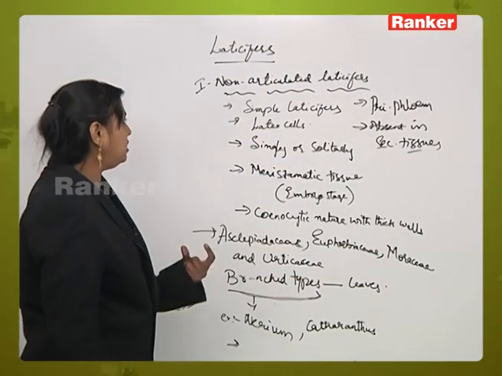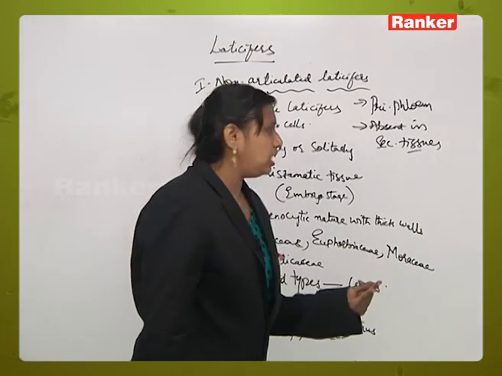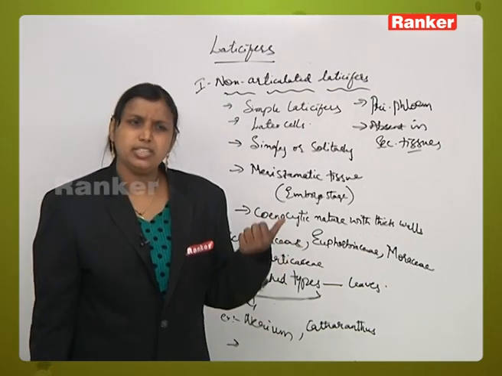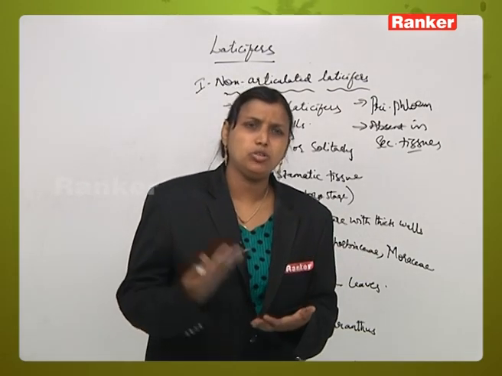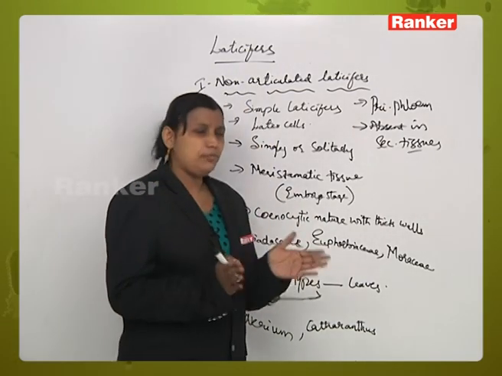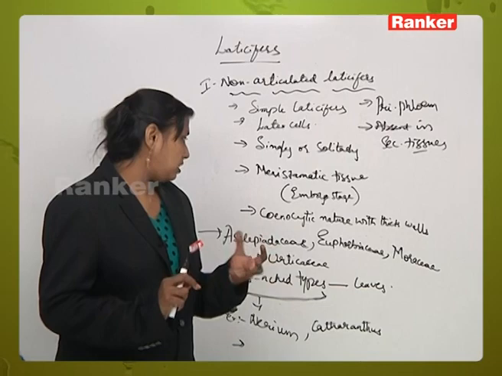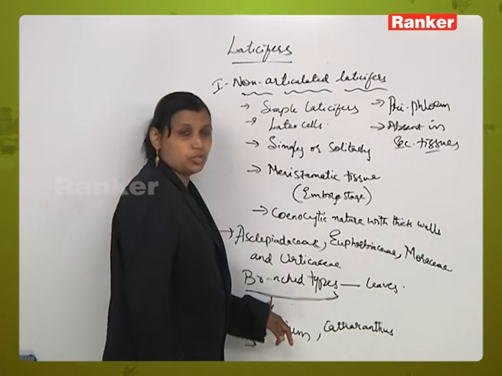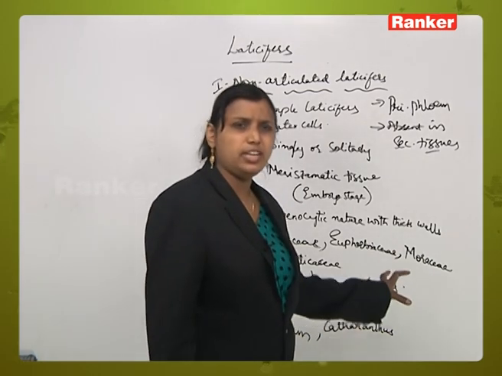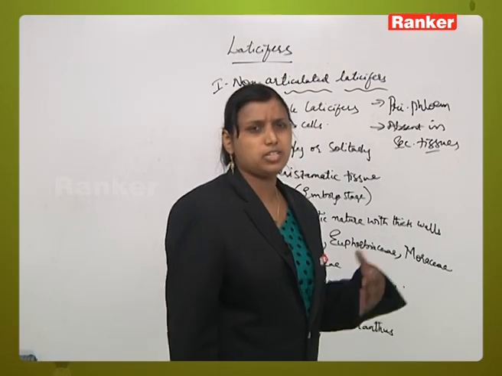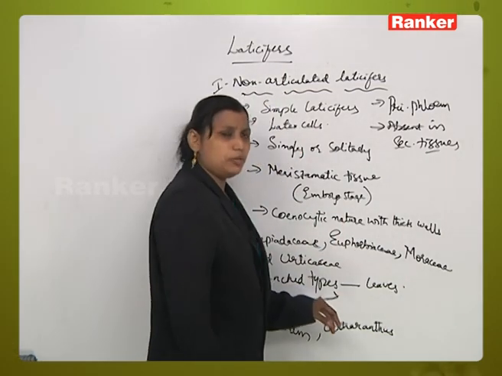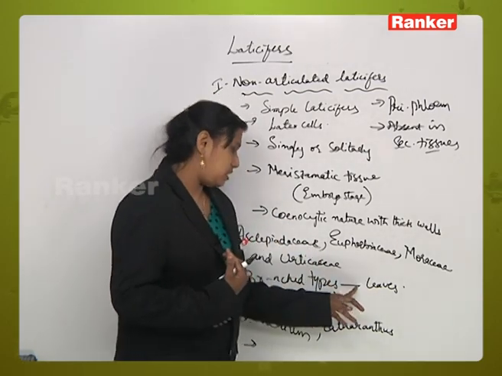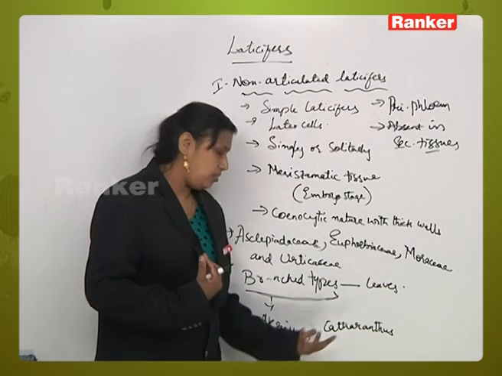Latex cells are simple laticifers. These occur singly, solitarily, and develop from the meristematic tissue from the embryonic stages. At the initial stage they are simple, but as maturation goes on they multiply and develop into branch-like structures, which luckily don't form a network-like fashion. These are usually seen in the leaves, where they pass through the vascular bundles, develop into branches and develop the mesophyll tissue, and may extend up to the epidermis. Examples of the branched type are Nerium and Catharanthus.